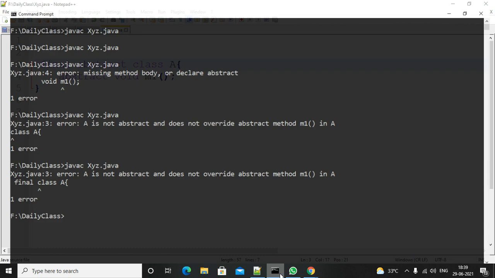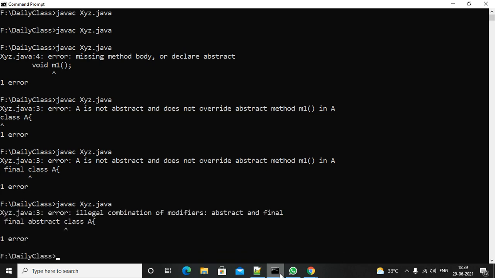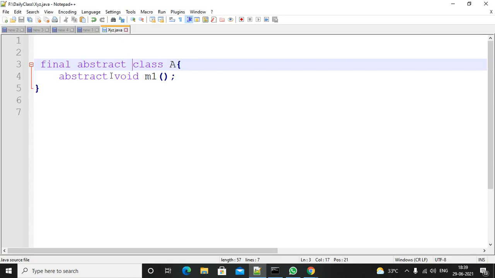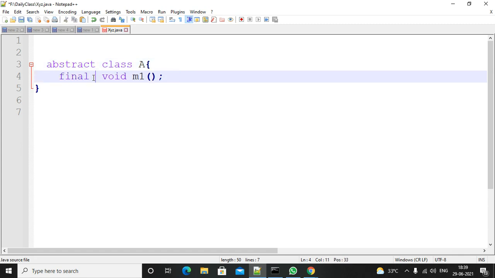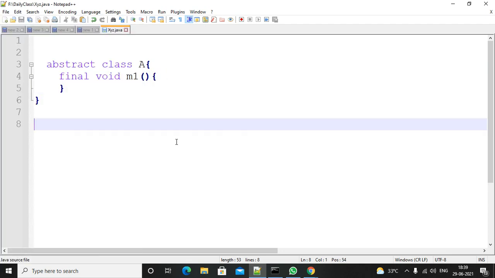If you compile once again, what will happen? It will throw an error saying illegal combination of modifiers: abstract and final. So this combination is not valid. Now you tell me: suppose the class is abstract, a method is there, and the method is final. Is this valid or not?